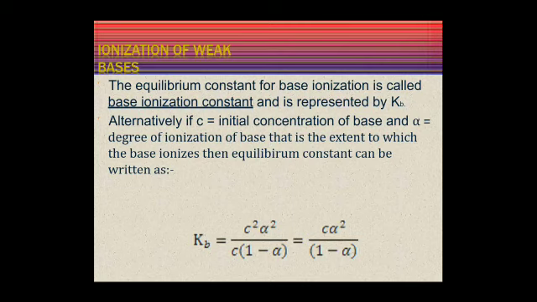It can be expressed in terms of concentration, in molarity, of various species at equilibrium. Alternatively, with C the initial concentration of base and alpha the degree of ionization of base, that is the extent to which the base ionizes, the equilibrium constant is Kb = C²α² upon C(1 − α).